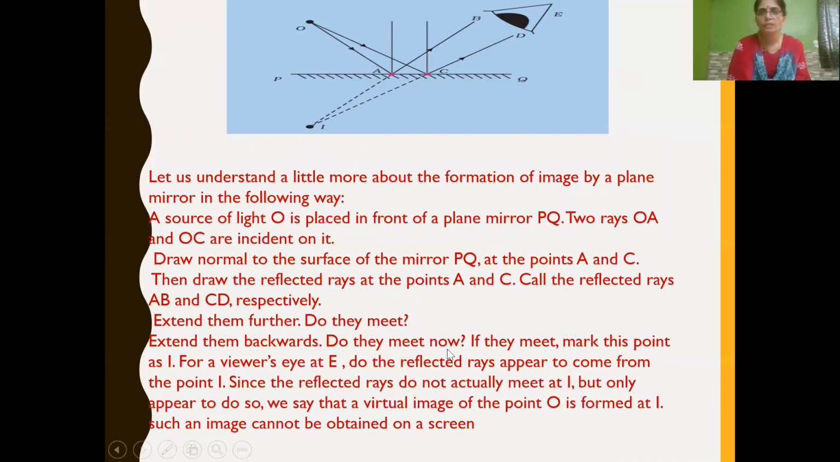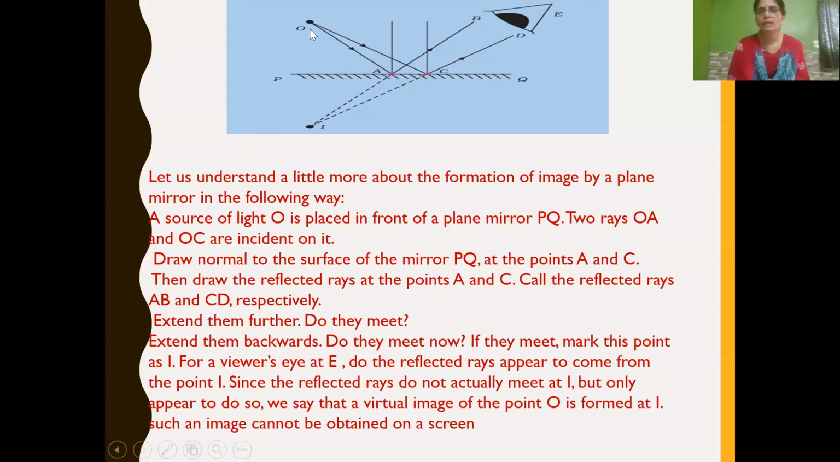See children, you see the figure given. Take a source of light O which is placed in front of a plane mirror. The plane mirror is represented by PQ. So this PQ is a plane mirror and we keep a source of light. What is a source of light? From where we are getting light, that is the source of light. Source of light O is placed in front of a plane mirror PQ.